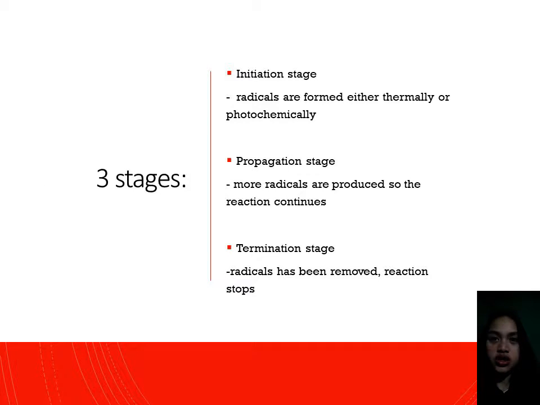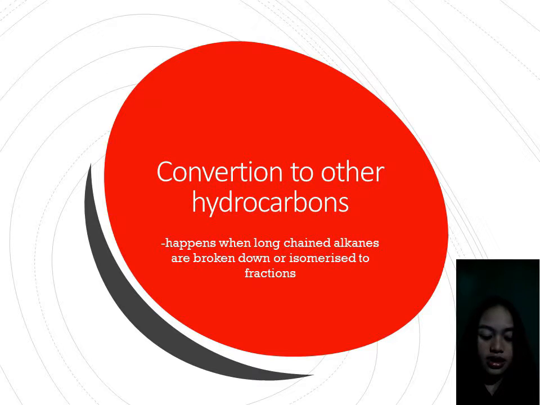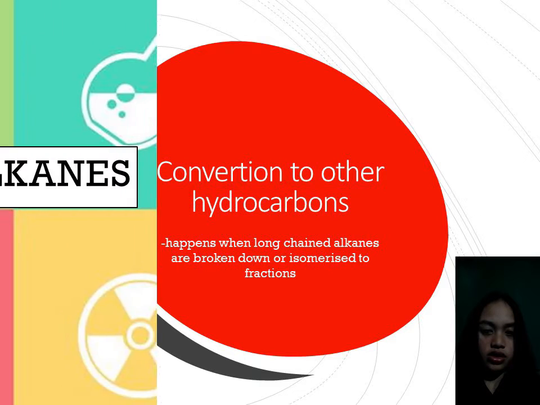First, the initiation stage. During this stage, important radicals are formed either thermally or photochemically. Second, the propagation stage. Here, radicals react, but more radicals are produced so that the reaction may continue. Third, the termination stage. Radicals come together to produce normal molecules, and radicals are removed, thus the chain is broken and the reaction stops. And last, the conversion to other hydrocarbons. Here, long-chain alkanes are often broken down in the process of cracking or isomerized to better selling fractions.